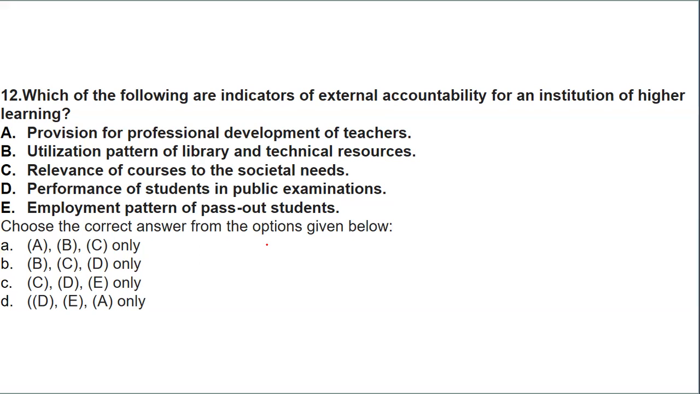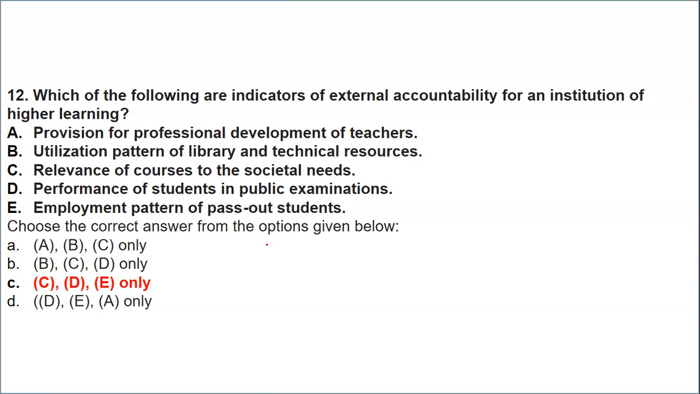Out of the given, indicators will be all, but they are asking about indicators of external accountability. Whether it is provision for professional development, utilization pattern, relevance of the courses, performance of students in public examinations, or employment. Which of them are the indicators of external accountability? So option C, that is the relevance of the courses. Next is the performance, and next is the employment pattern. Professional development of teachers and utilization of library do not indicate external accountability.